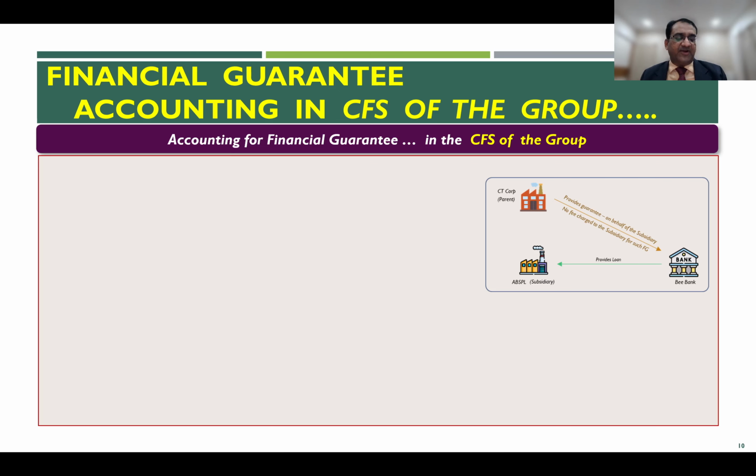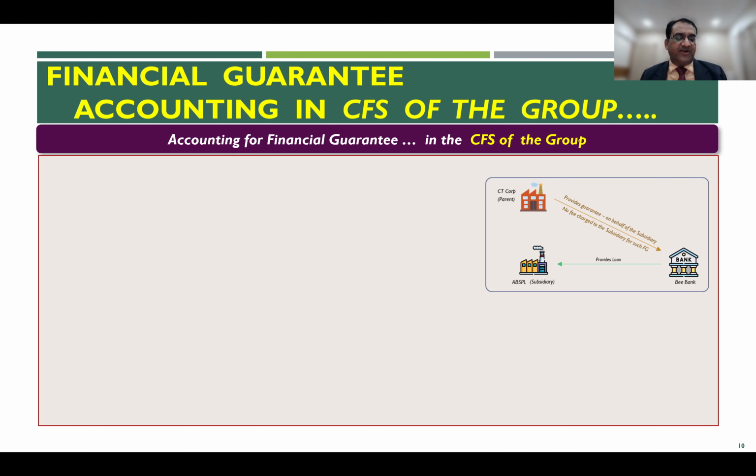Then if you recall, what entry has this guy recorded? When it was integral, they record a simple entry: Bank 100 lakhs, debit; credit to the loan. But then in the SFS of the parent, they have recorded this entry: investment in subsidiary, to financial guarantee obligation, to the extent of the fair value of 2 lakh rupees. When it comes to CFS, this entry which was recorded by the parent in their separate financial statement will need to be reversed. And that's what the third point tells you here.